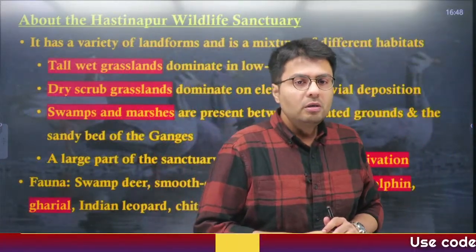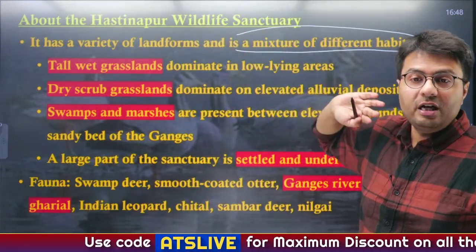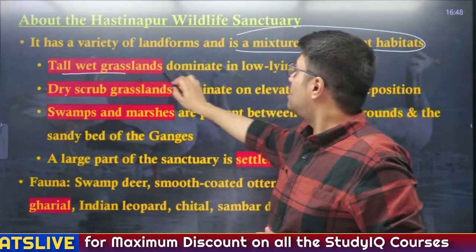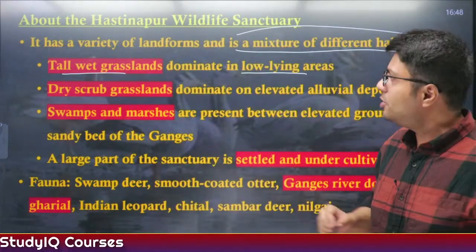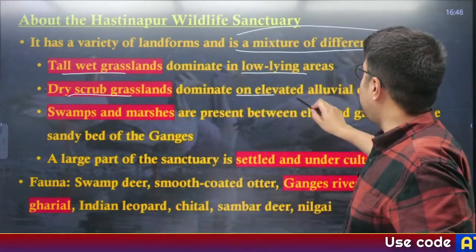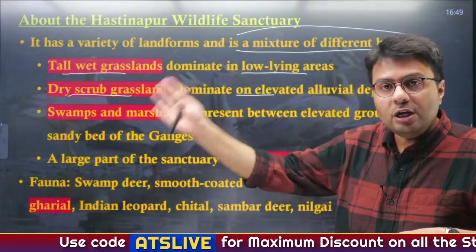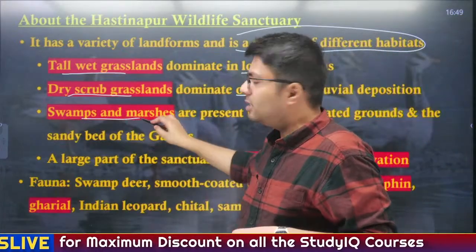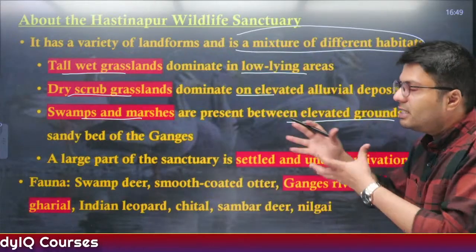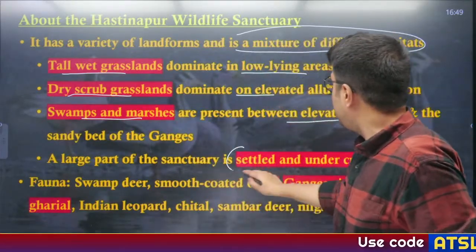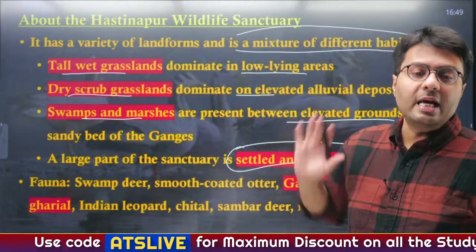Okay. Now, this wildlife sanctuary has a variety of landforms and is a mixture of different habitats. What kind of different habitats are there? There are tall wet grasslands which dominate the low-lying areas, because you understand this is very close to the Terai region in Uttar Pradesh. Also, this has dry scrub grassland which dominates the elevated alluvium deposits, because the river Ganga is flowing, which makes huge alluvium deposits every year. It has swamps and marshes, as I've already told you, very close to the Terai region, and therefore this is present between the elevated grounds and the sandy beds of Ganga. And a large part of the sanctuary is settled and under cultivation, and important crops like rice, wheat and sugarcane are grown in this particular area.